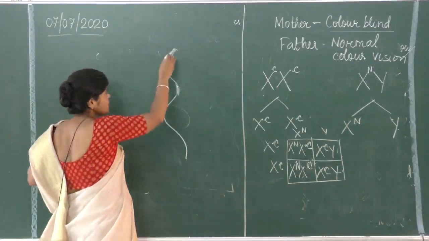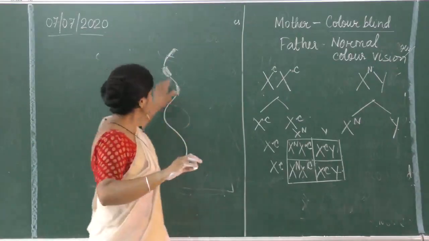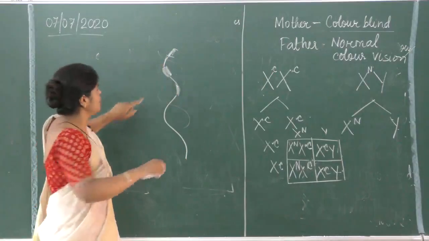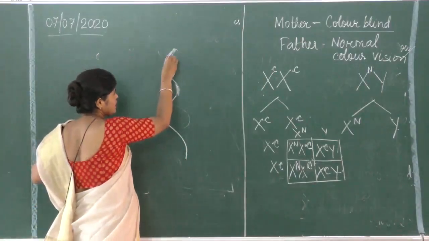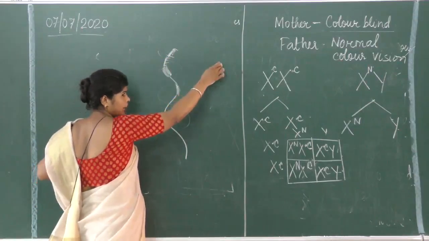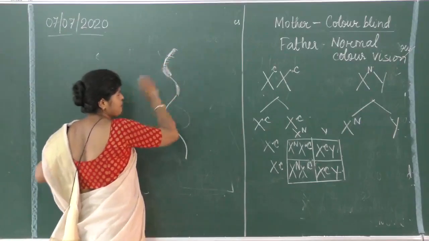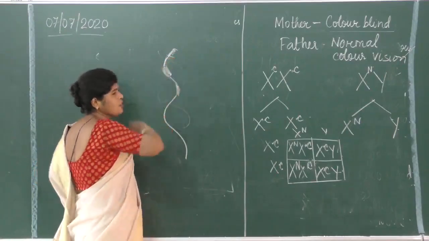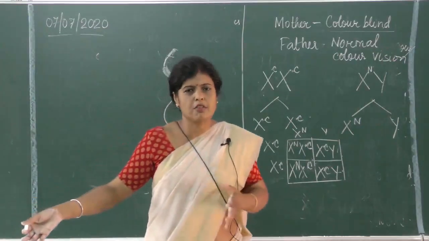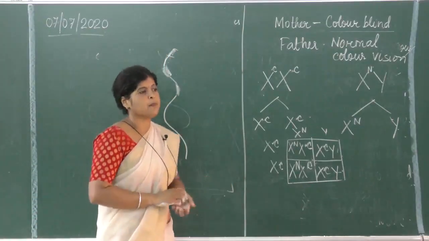If the mutation is taking place here, it does not affect the organism because this is the non-genetic part. Base pairing has gone wrong somewhere over here. Suppose the nitrogenous bases are there, but these bases cannot encode for the synthesis of a particular protein. So this is a non-genetic part. If mutation is happening in the non-genetic part, it does not affect because it is not controlling the synthesis of any protein. It only affects if it is taking place in the genetic part.